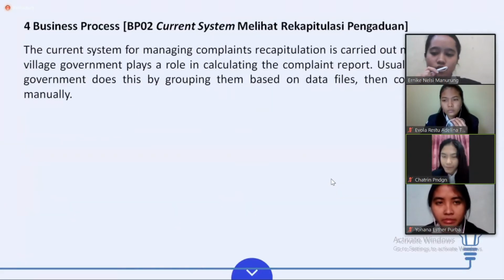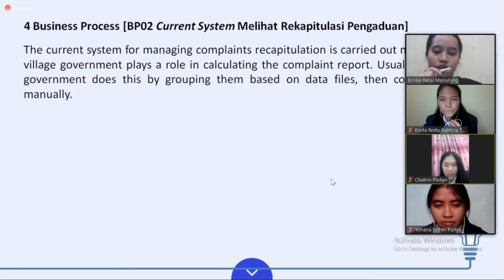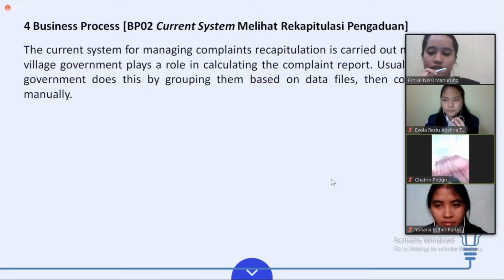4. Business process current system mencari riwayat pengaduan. The current system for managing complaint recapitulation is carried out manually. The village government plays a role in calculating the complaint report. Usually, the village government does this by grouping them based on data files, then counting them manually.